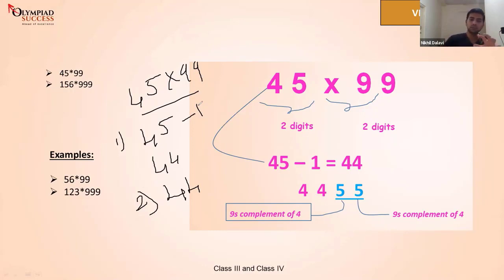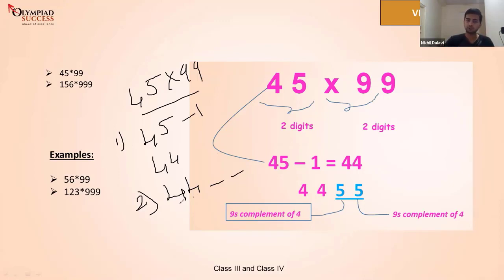Now we'll write this 44, which is the answer of the first step, and we'll draw two dashes. Why two? Because 44 is a two-digit number, and that's the reason we simply write two dashes in front of it. After this, we will subtract each digit from 9. That is, we'll take away 4 from 9.